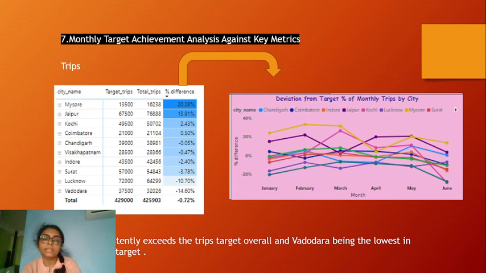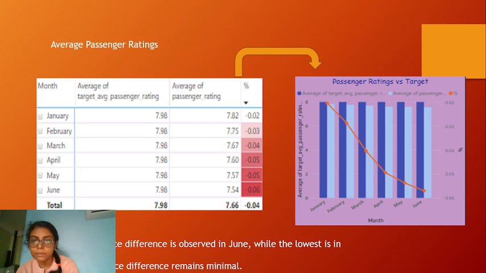Next, monthly target achievement against the key metrics. We can see Mysore was able to cross its target trips. Although Mysore is overall the lowest in total trips, it achieved its target pretty well. However, Vadodara was not able to achieve its target.